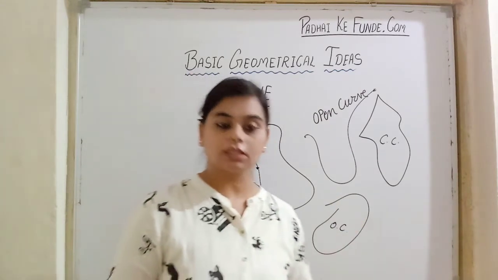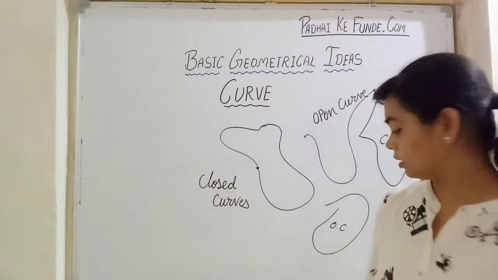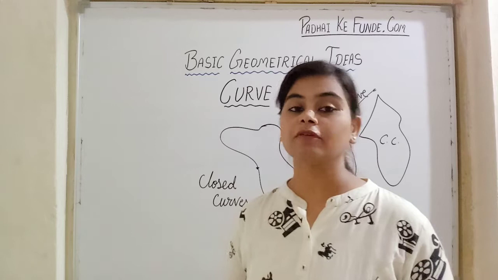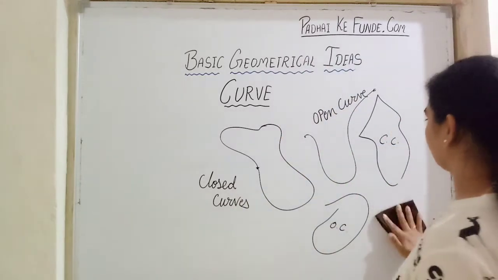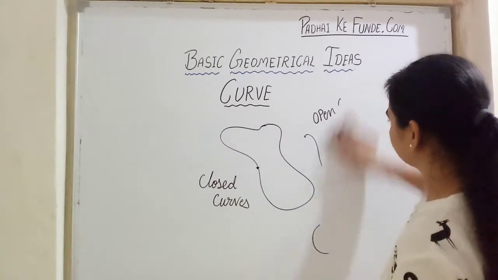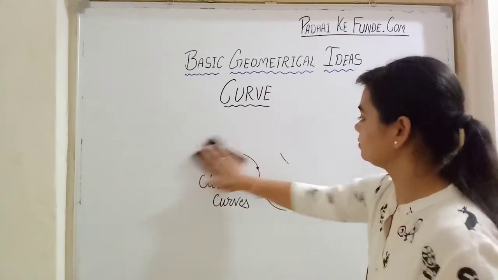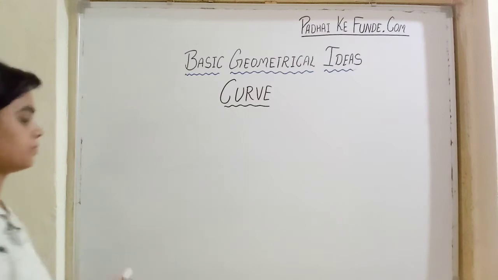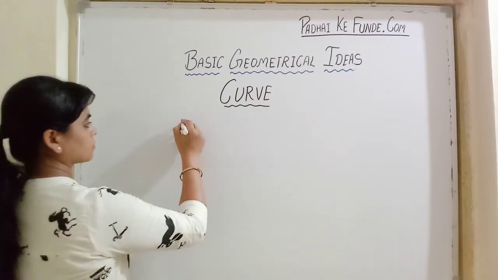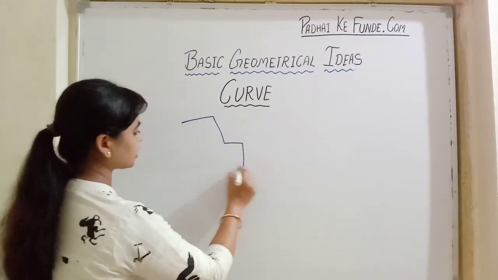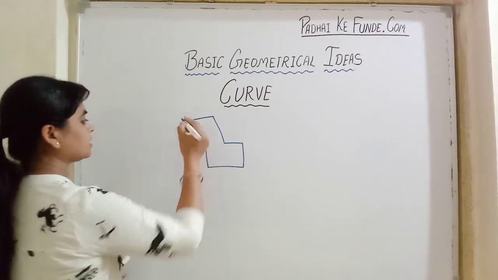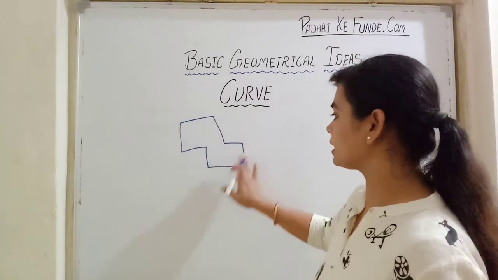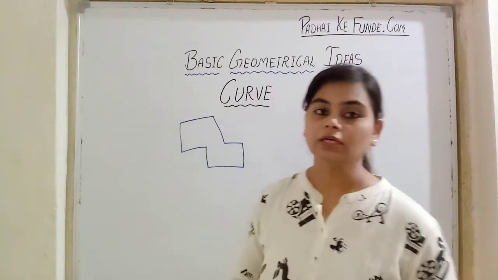These are the curves. And if we have a curve which is made up of line segments only, for example, like this, anyhow in any direction, this is also a doodling, but all the sides are made up of line segments.